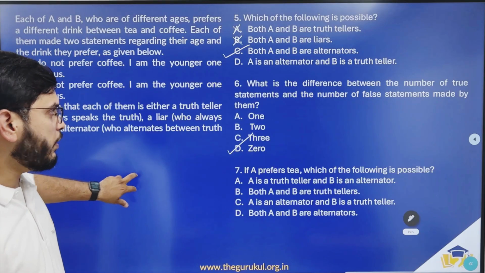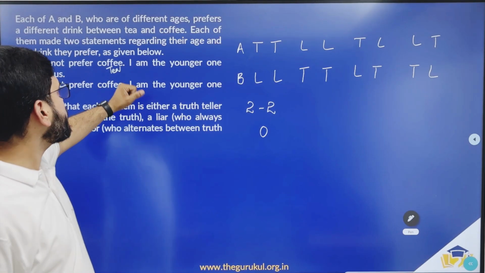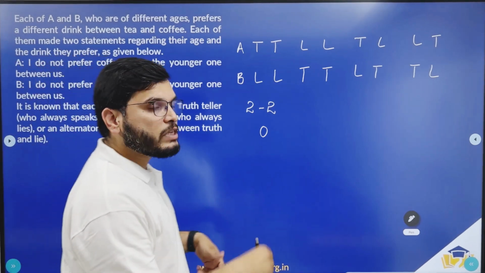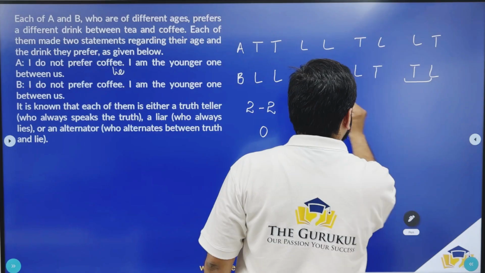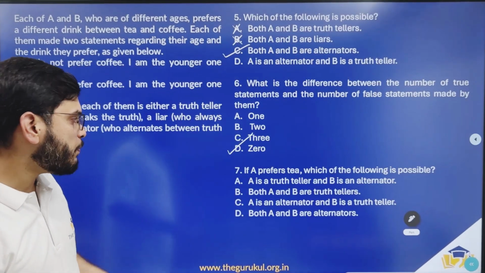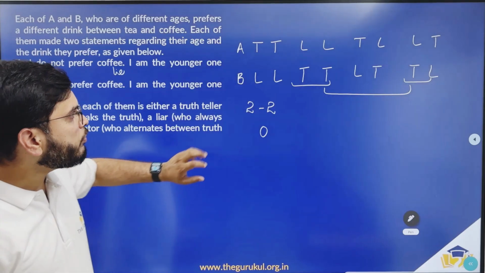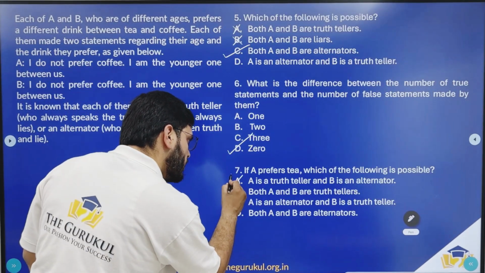If A prefers tea. So if A prefers tea, I do not prefer coffee. Now this should be a lie, right? So the first statement made by A has to be a lie. So it could be this or this, any of these two possibilities. Okay. Which of the following is possible? Okay. So A is a truth teller. Now can we have A being a truth teller in any of these two cases? No. So this is not possible.